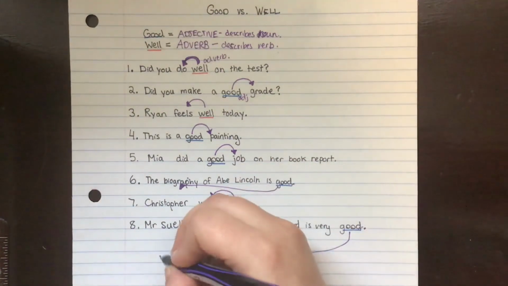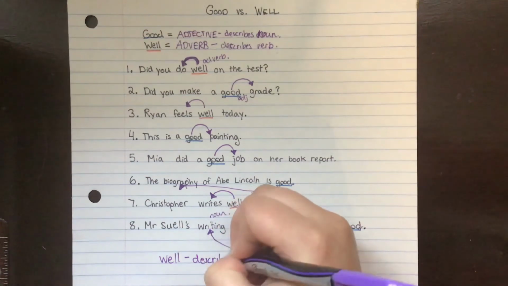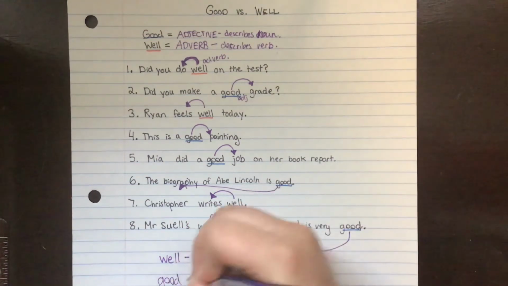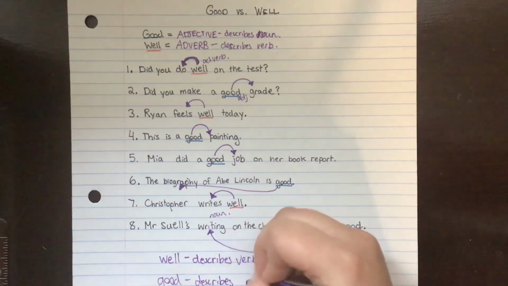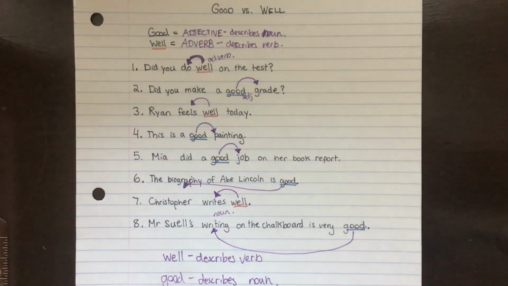So really, that's what it boils down to, everyone. In a sentence, if you're using well, it describes a verb. If you're using good, it's describing a noun. Give it a try. See what you can do, and see if you can use these properly in your own sentences now too. I never want to hear anyone say, "I'm doing good," ever again. Because if you're doing something, you're describing doing, you're doing well.